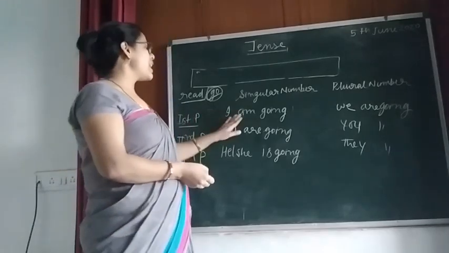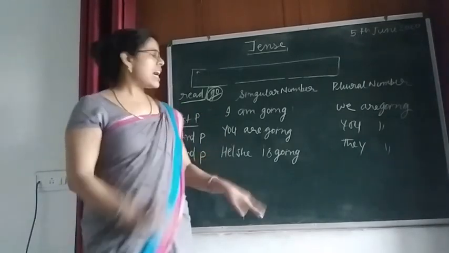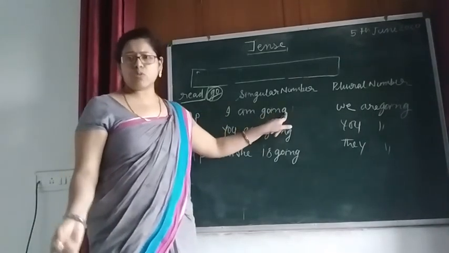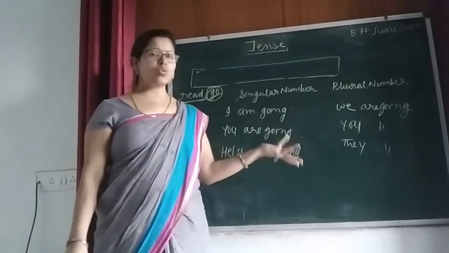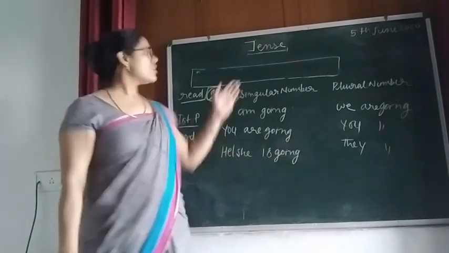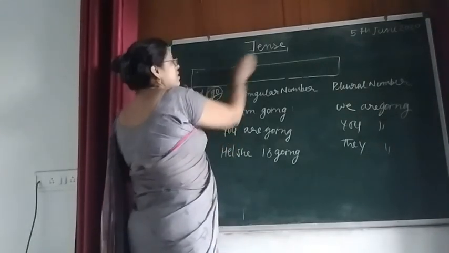Like here, I have not written an object. Like I am going. Simply I have written. I have not defined where I am going. So if I add here, I am going to school, then school is what? Object. So here is the structure.